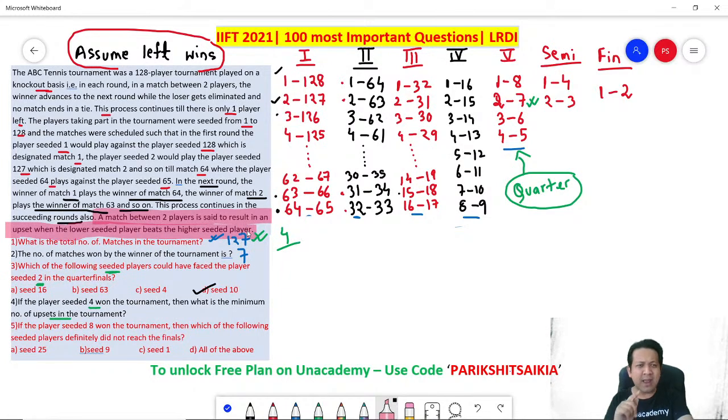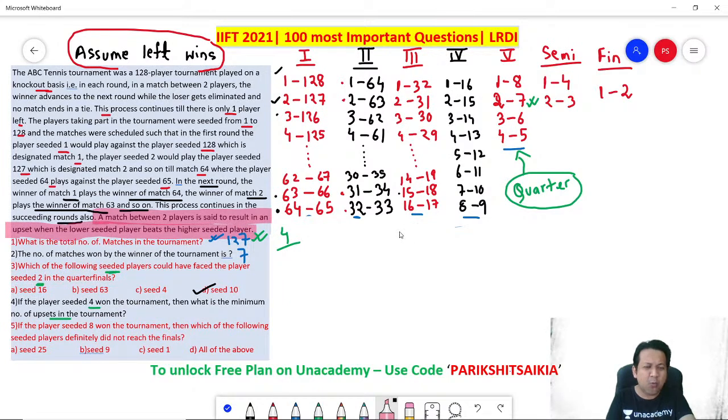Why? Remember, I made an assumption. What was the assumption? Every time the left-hand side player wins the match. Remember, if you are able to visualize, every time the left-hand number is the smaller of the 2 numbers. Can you see? 1 and 128, 1 wins. 2 and 127, 2 wins. Similarly, any round you take, let's say round 5, 1 and 8, I assumed 1 won. 2 and 7, I assumed 2 wins. So basically, in my scenario, there are no upsets.